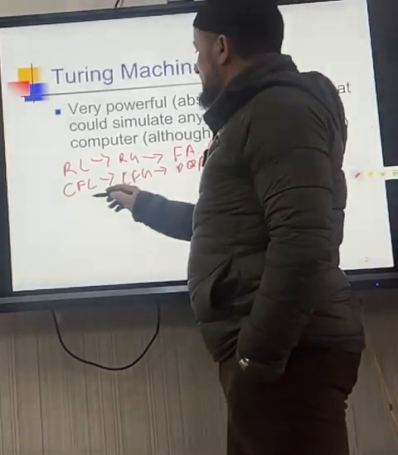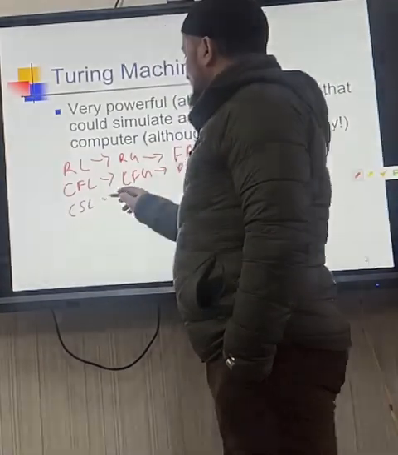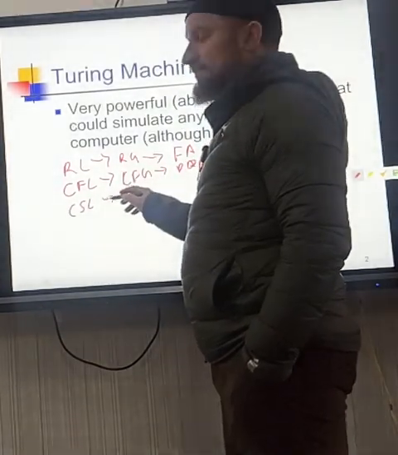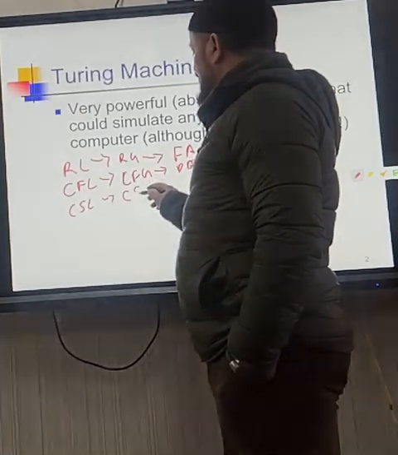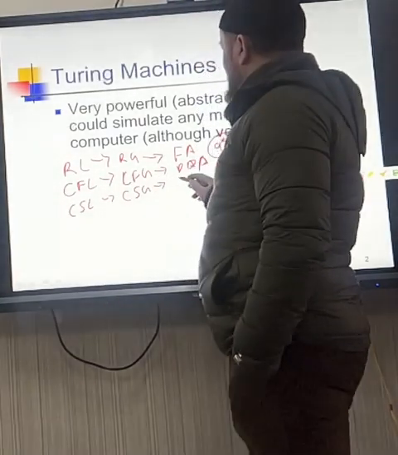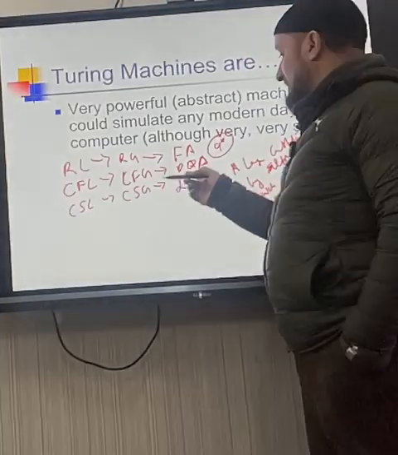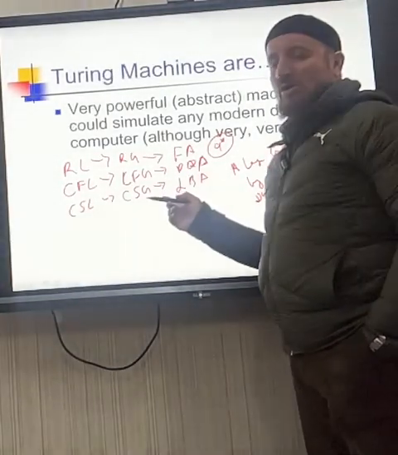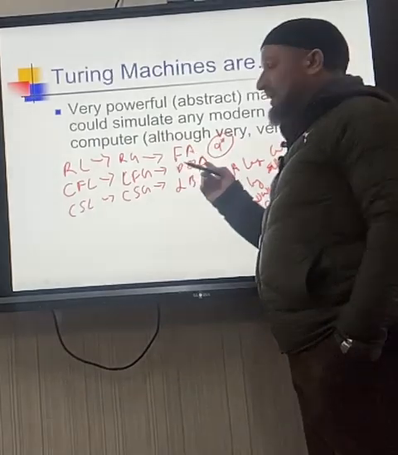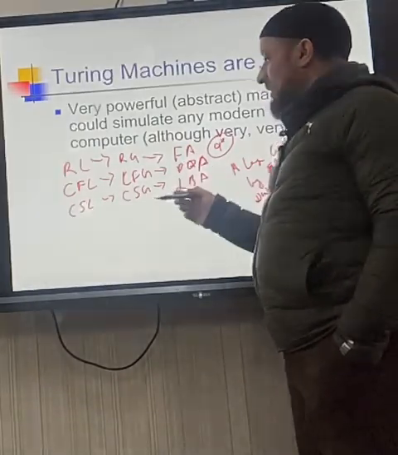Similarly, we have the context-sensitive language, generated by context-sensitive grammar, and accepted by the linear bounded automata, or the bounded Turing machine, we could say like that.